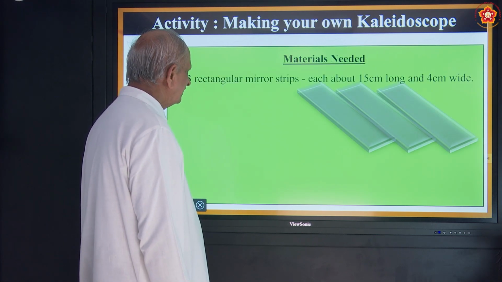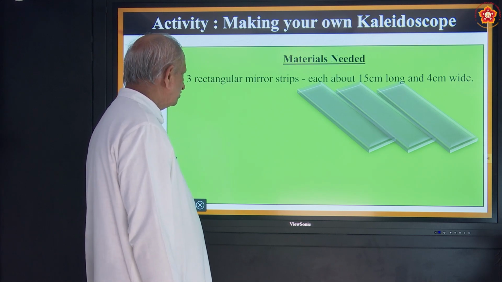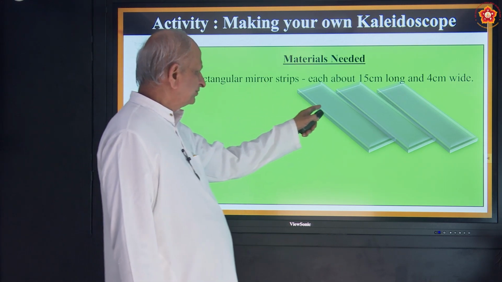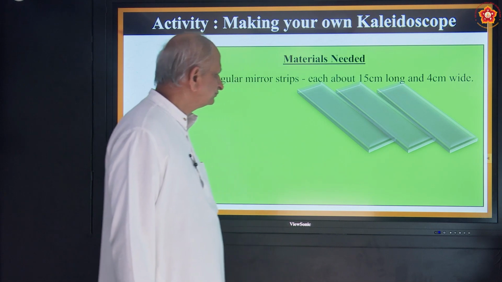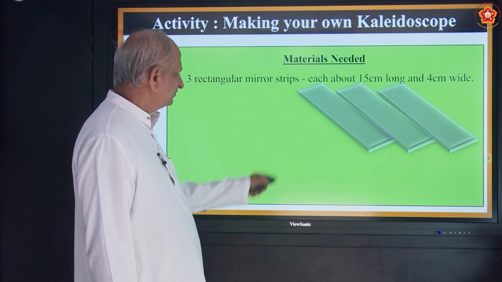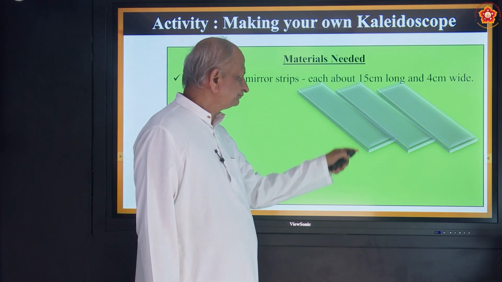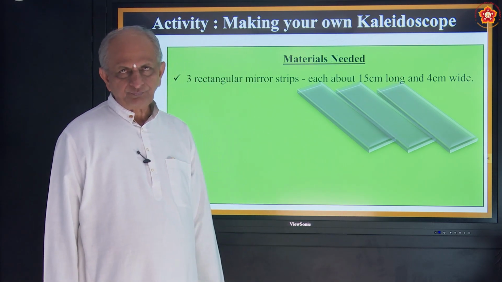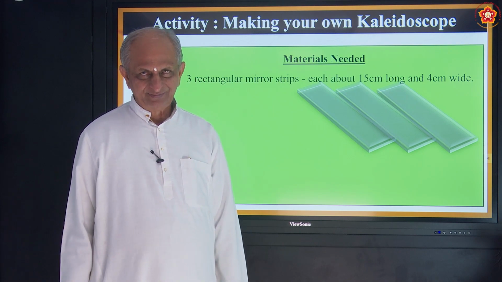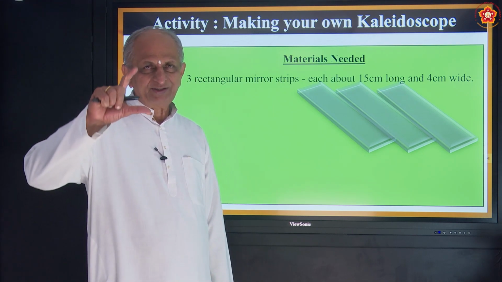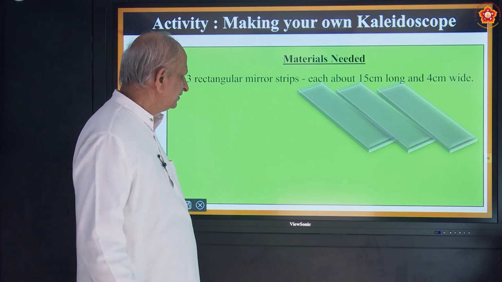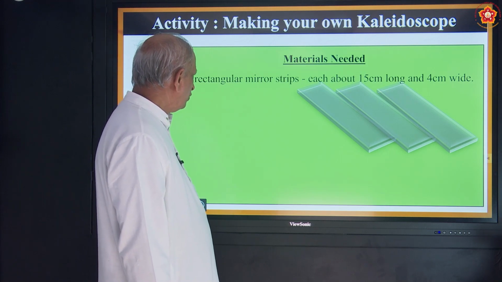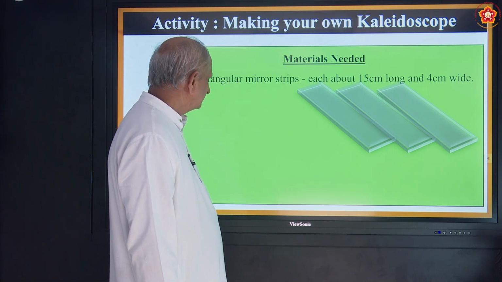Here you are getting different colors. So three rectangular mirror strips. These are the mirror strips. What is the measurement of that? 15 centimeters long and 4 centimeters wide. So 3 mirrors are taken. 15 centimeters is the length on your small scale, correct? That length you must take for 2 or 3 mirrors.